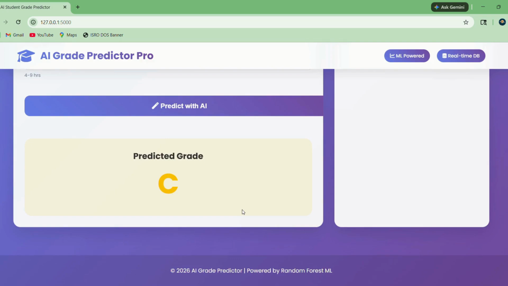All the prediction records are stored in SQLite database and displayed in the prediction history section. This project demonstrates the implementation of machine learning with Flask web development for predicting student academic performance.